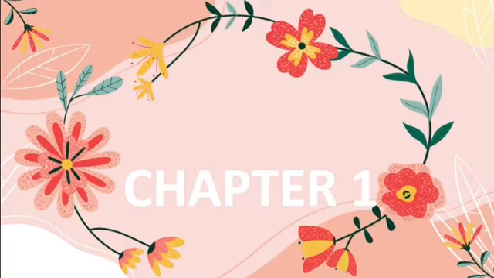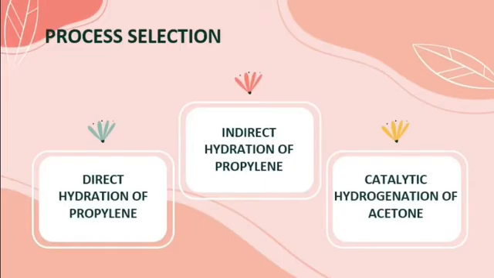My name is Siti Nursyuhada binti Abdul Wahid, and I will be explaining the progress of Chapter 1, which is Process Background and Selection. For the process selection, we suggest three processes for the production of propanol, which are direct hydration of propylene, indirect hydration of propylene, and catalytic hydrogenation of acetone. But lastly, we only choose one process to produce the propanol, which is direct hydration of propylene.